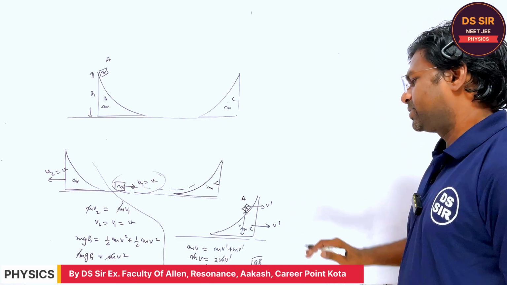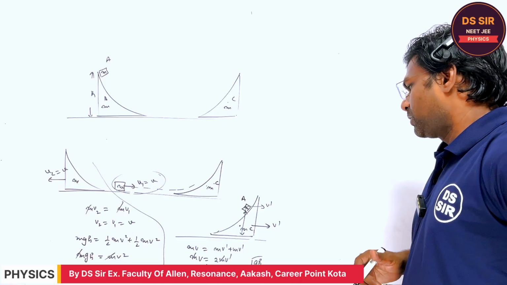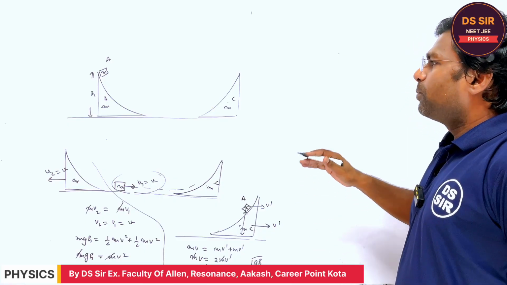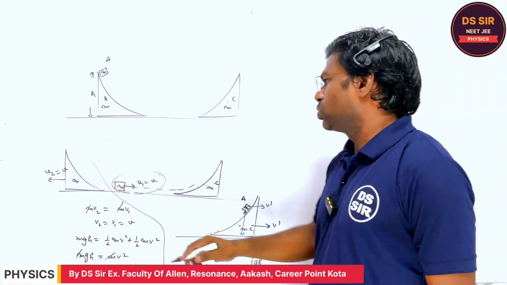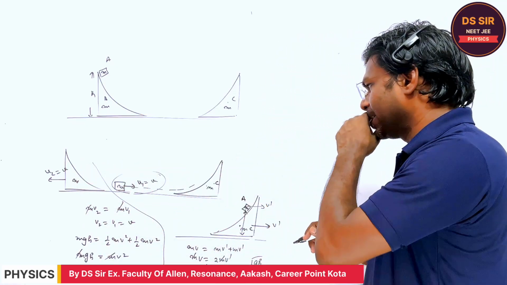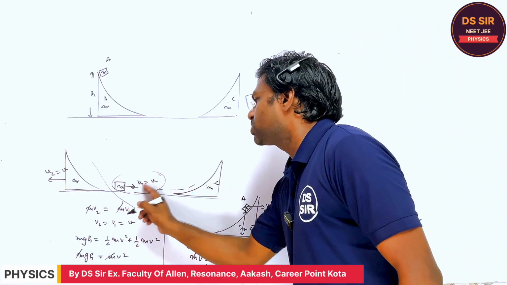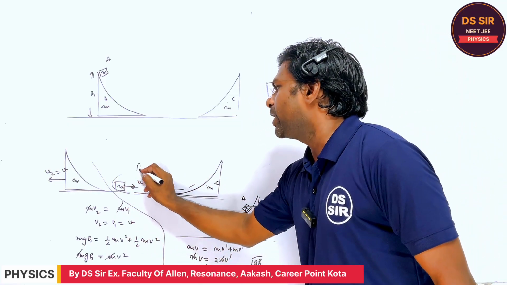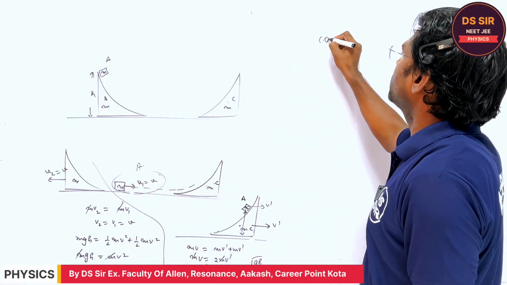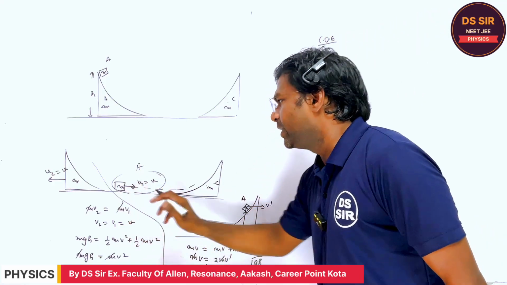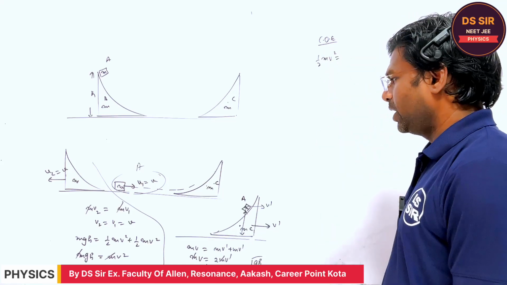So in this case, what is happening, you tell? All the blocks are achieving kinetic energy, right? So how is this kinetic energy attained? Or either you can now apply the conservation of energy from A and C. This is moving, so apply the conservation of energy: its kinetic energy is converted into what?